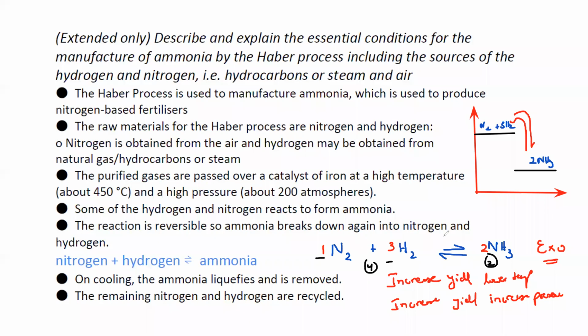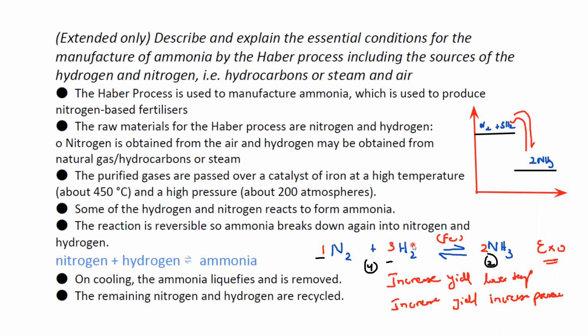And we use iron as a catalyst. So Fe, or iron, is used as a catalyst. A catalyst does not affect the amount of product, it only speeds up the reaction. So what are the reaction conditions and what do you need? You need nitrogen and hydrogen. What is the source of the nitrogen? The nitrogen is obtained from the air.